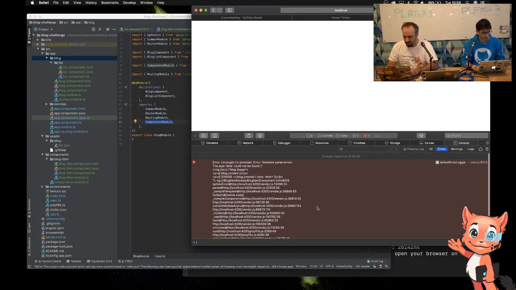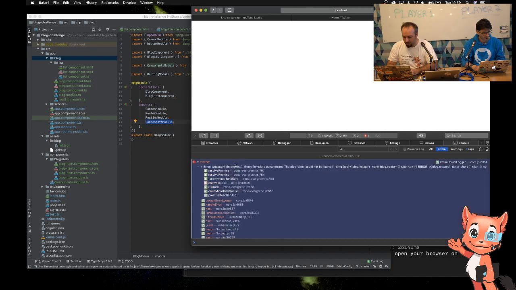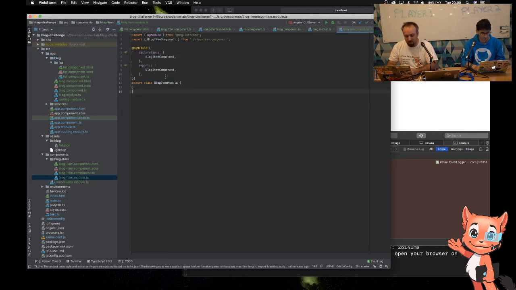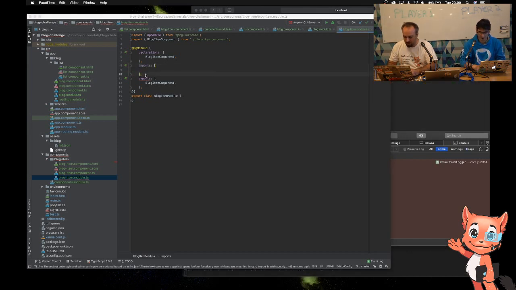No, it hasn't. Okay, so pipe date can't be found. Okay, so that's a better error, and that's a valid error because that's part of the common module. And in my components module, in fact, probably the blog item module where it should be, I need to import the date pipe, which is part of the common module. So every module is completely separated.